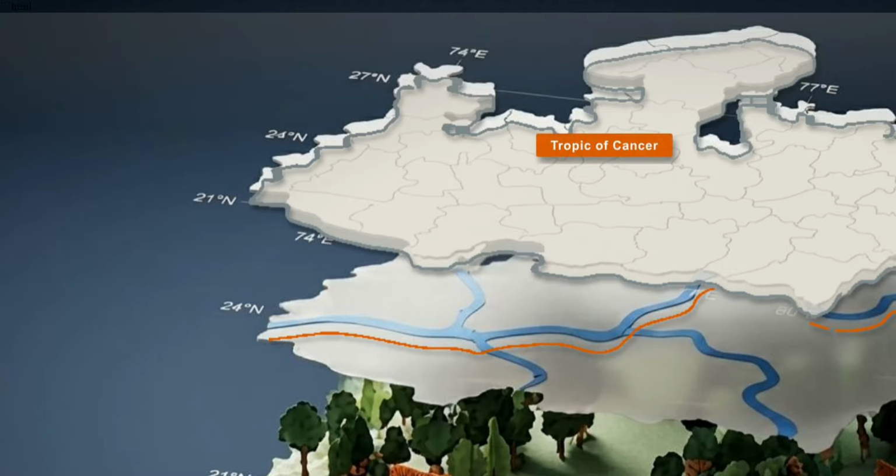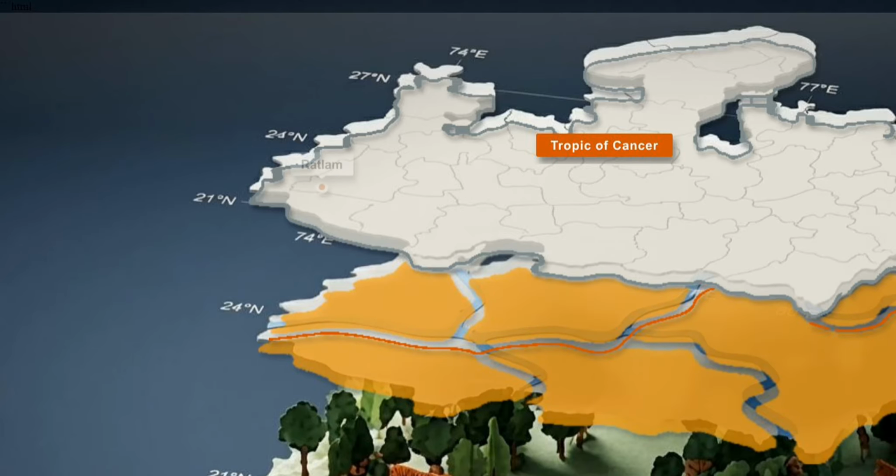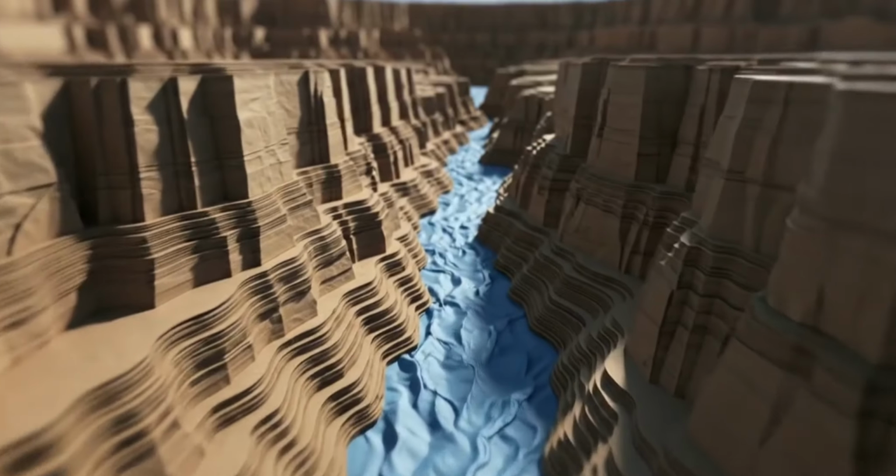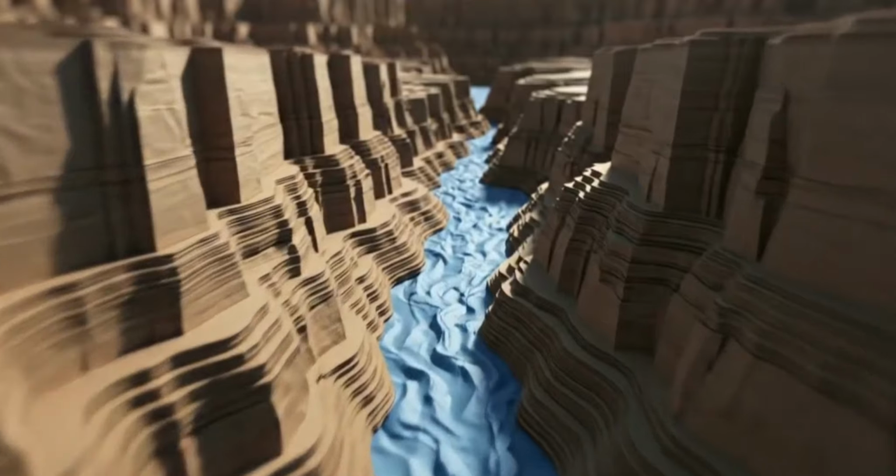This diagram plots the Tropic of Cancer across that latitudinal span. Slicing horizontally through the Malwa Plateau, the line intersects exactly 14 districts, stretching from Ratlam in the west to Shahdol in the east. Contrast that horizontal axis with a vertical one. The Indian Standard Time Meridian at 82.5 degrees east drops down to clip only a single district, Singrauli, on the extreme eastern edge.